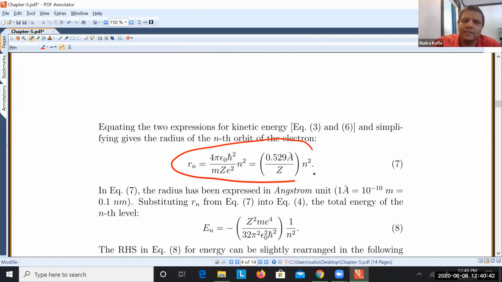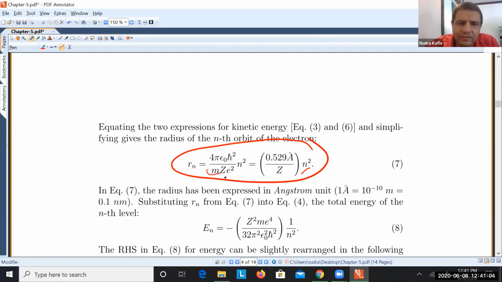That is number 7, right? Very interestingly, here only n is variable. n is the quantum number, n equal to 1, 2, 3, like that. n equal to 1 is the ground state. n equal to 2 is the first excited state, and so on, right?